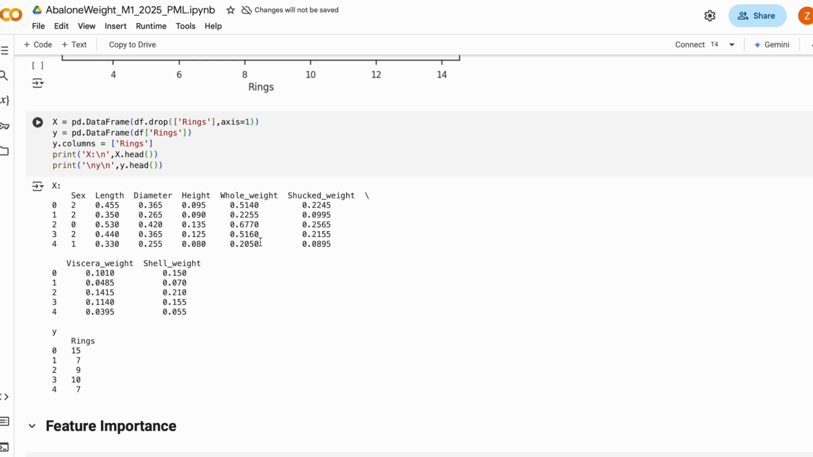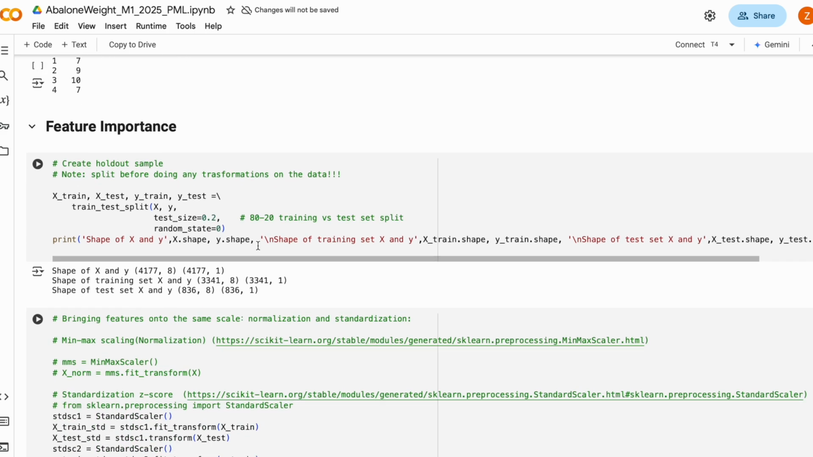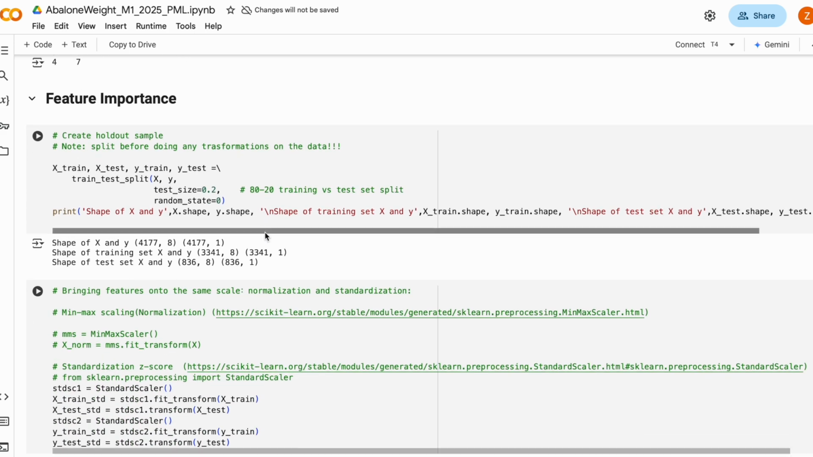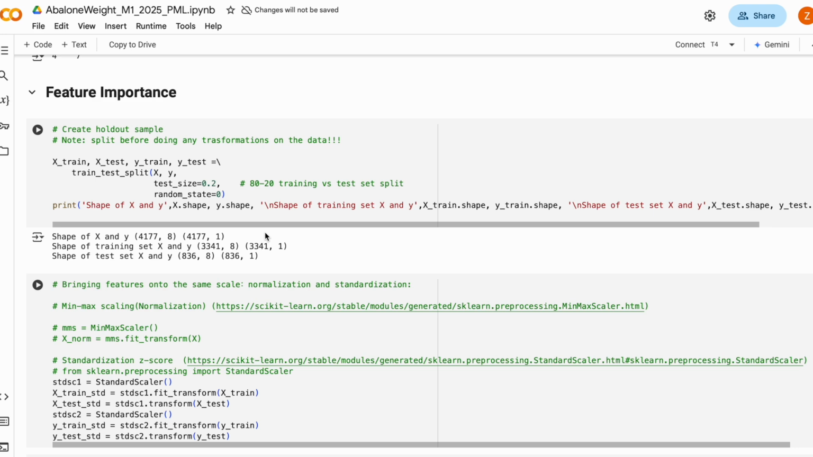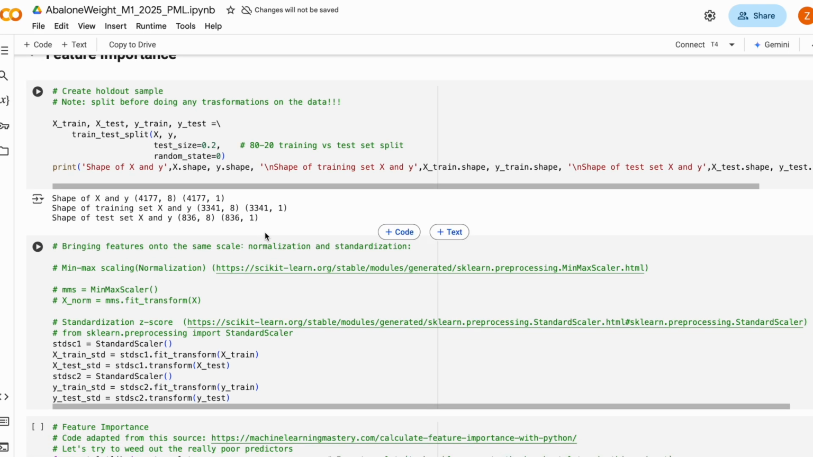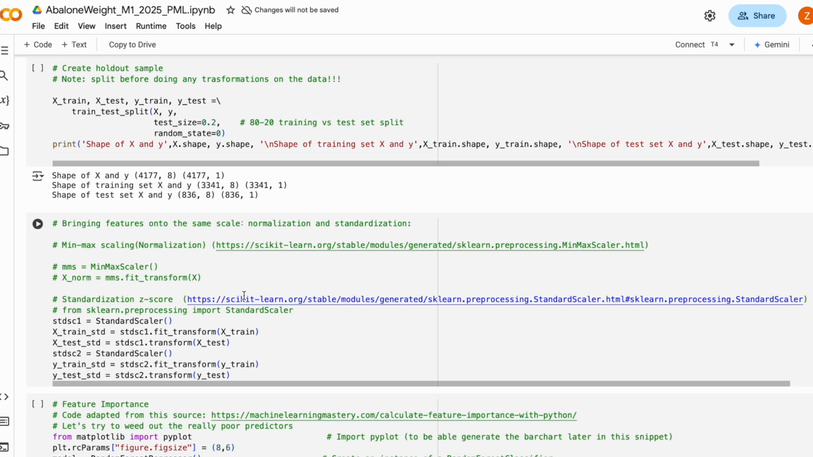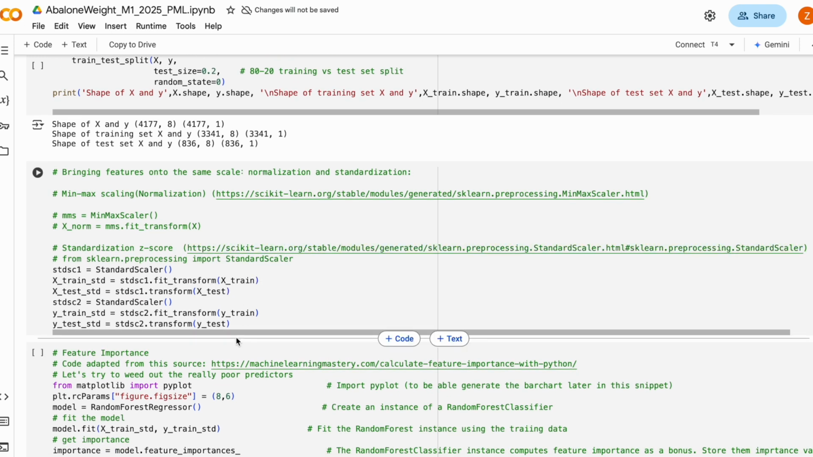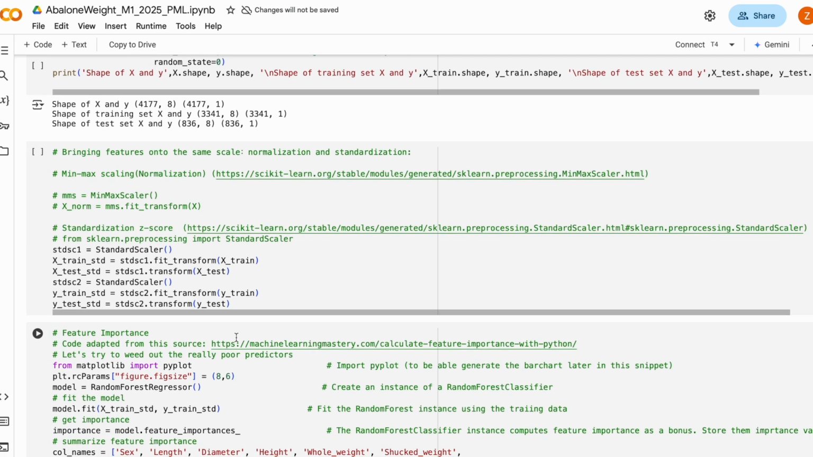Before selecting models, we conduct a feature importance analysis to determine which features contribute the most to abalone weight prediction. Feature importance helps identify the most relevant predictors, allowing us to remove redundant variables and improve model efficiency. Tree-based models such as Random Forest and XGBoost provide built-in feature importance scores.